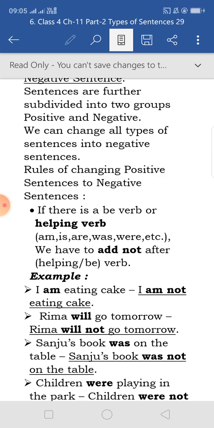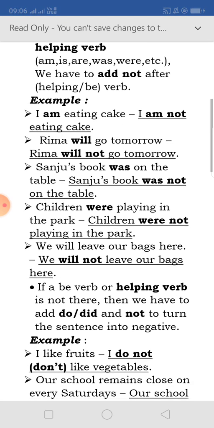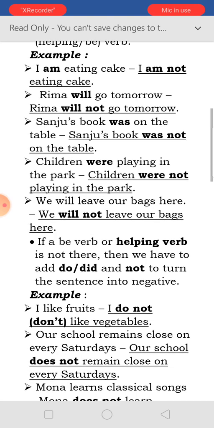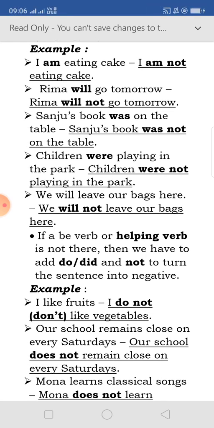Next, here are some rules I have given. If there is a be verb or helping verb. Be verb means am, is, are, was, were. These are called be verbs or helping verbs. So we have to add not after the helping or be verb. For example, I am eating cake. The negative will be, I am not eating cake.